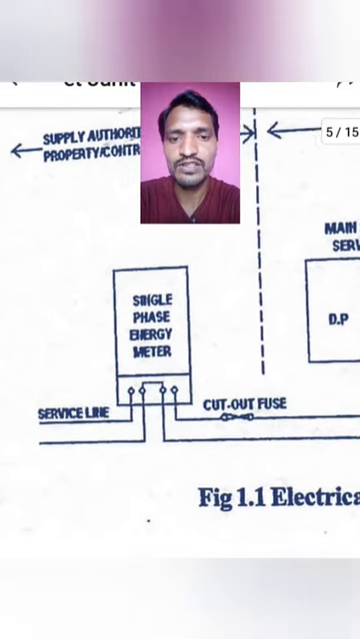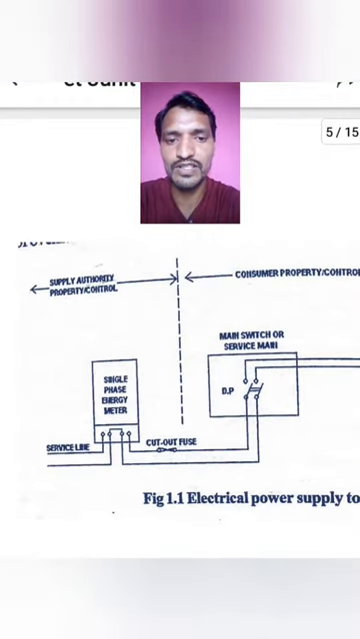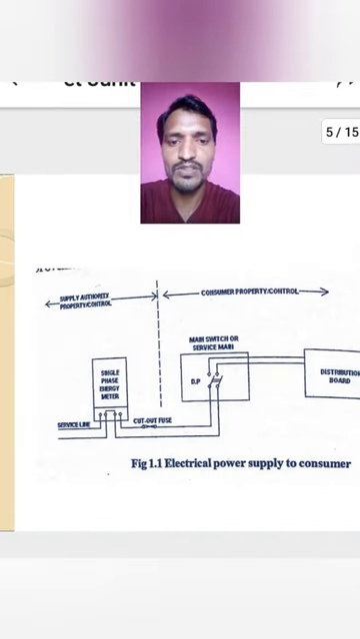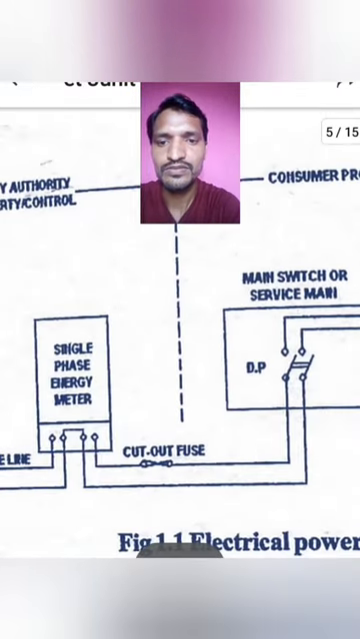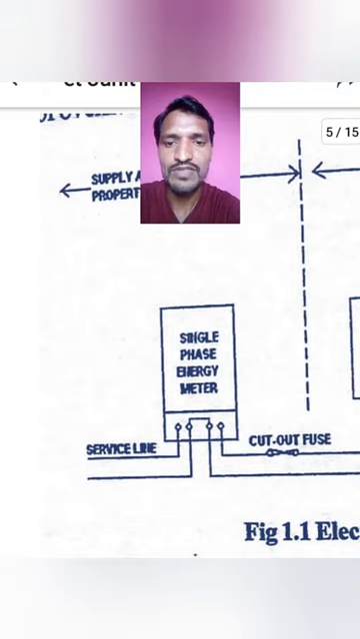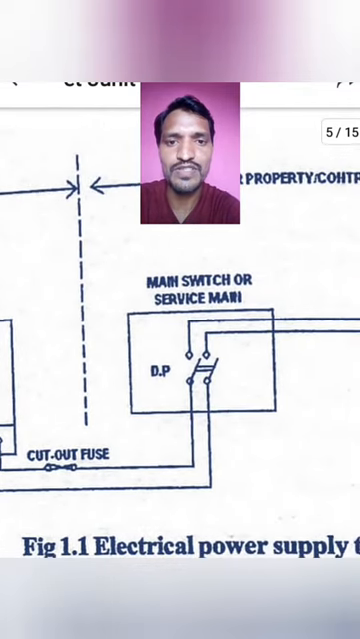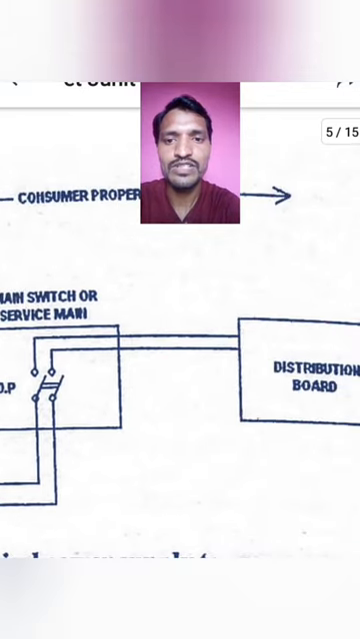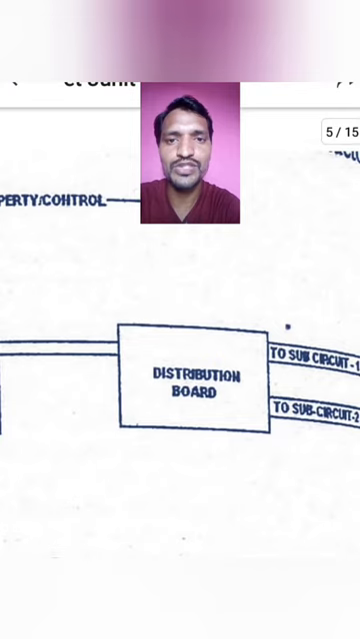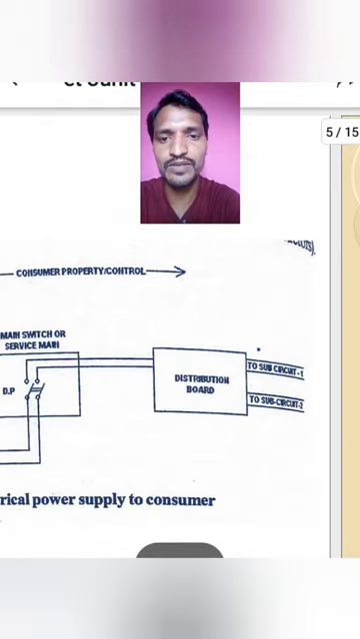Here the diagram is the electrical power supply diagram. Electrical power supply to consumer: the line goes from the service line to the single phase energy meter, and from there we take the line to our main switch or service main board, DP. Next, from DP to distribution board, and from distribution board to some sub circuits. You are already aware of this from your first year.